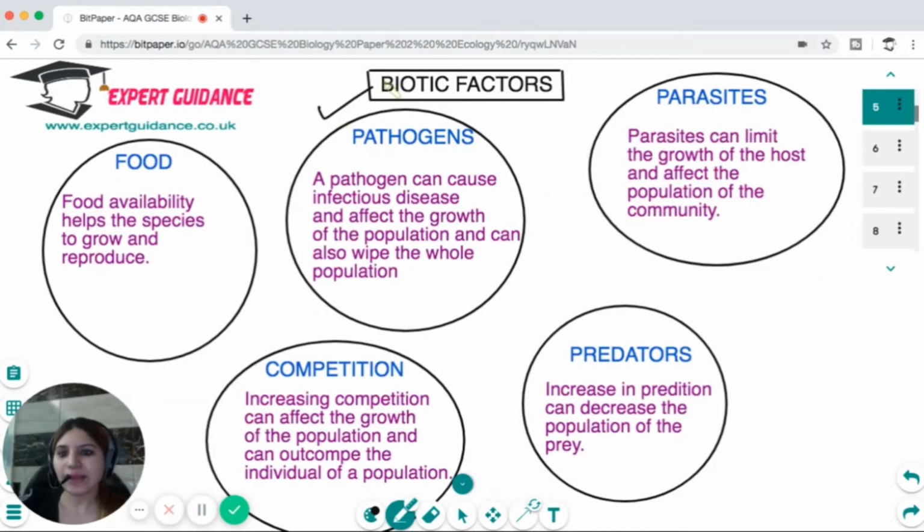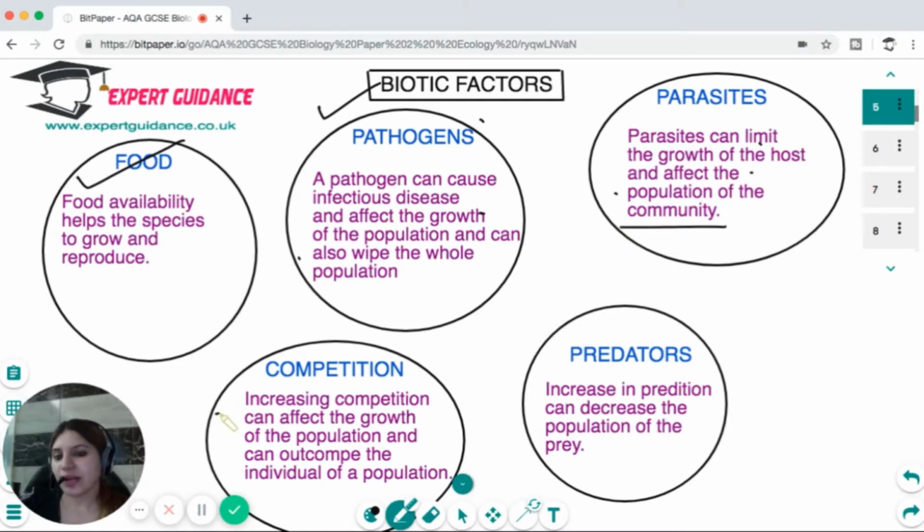Next are the biotic factors. Biotic factors are the factors which include food. So food availability helps the species to grow and reproduce. Food is the animal sources of food. Pathogens can cause infectious diseases and it can affect the growth of the population. It can wipe out the whole population. The parasites can also limit the growth by taking the nutrients from the host, and they can affect the population of the community.